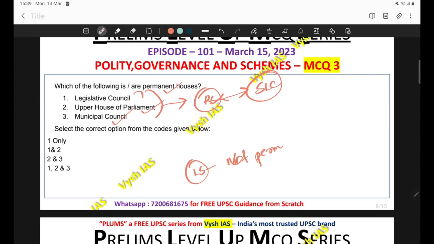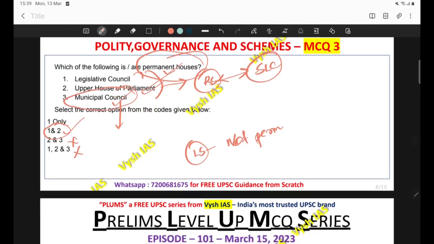So this is a permanent house, and so first is also going to be correct since it is the state level counterpart of the Rajya Sabha. So first and second have to be in the answer. And Municipal Council is not a permanent house. If it was a permanent house, we would have heard. Municipal Council is fairly an important body, and if there is an important fact attached to some important body, then we would have surely learnt about it. We would have surely heard about that. So in that aspect, you can eliminate 3. So the correct answer comes out to be 1 and 2. Option number B is the correct answer.